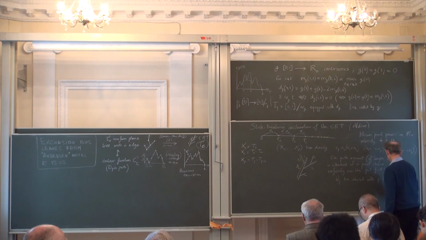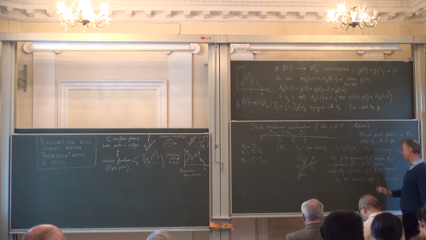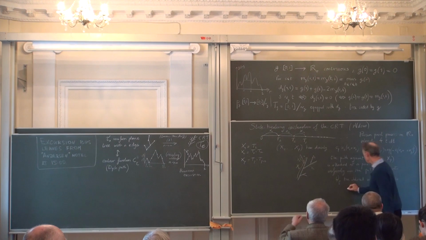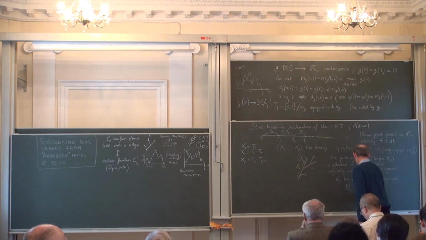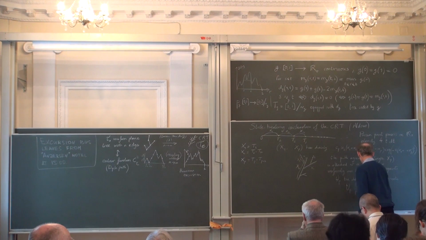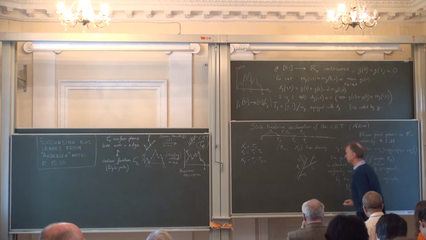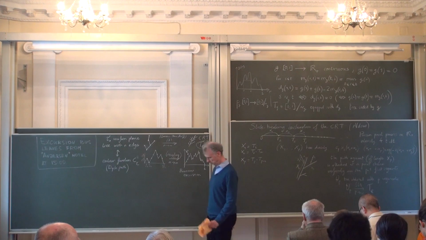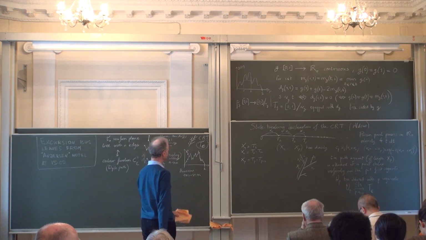So at the p step of the construction, your theta p is going to converge as p tends to infinity in the Gromov-Hausdorff sense towards the same object as here. Okay? You can state the result like this.